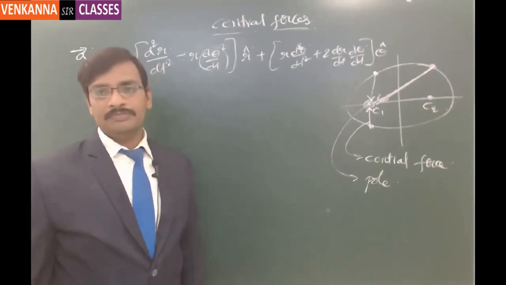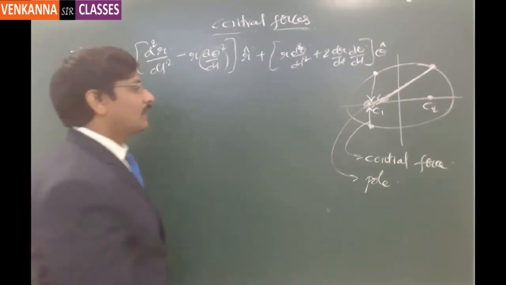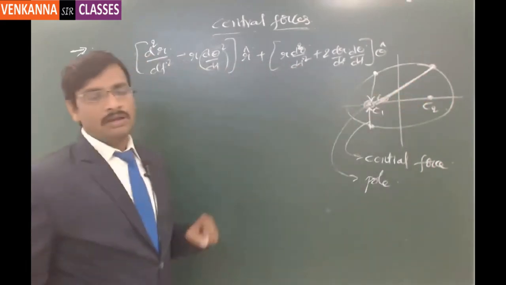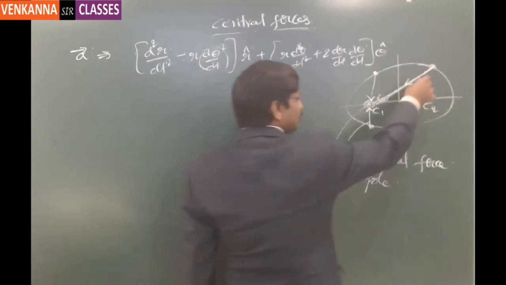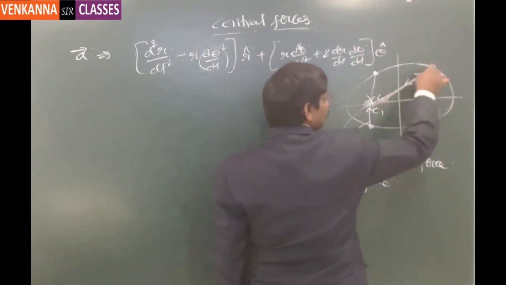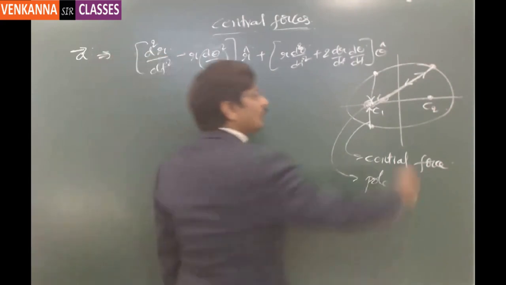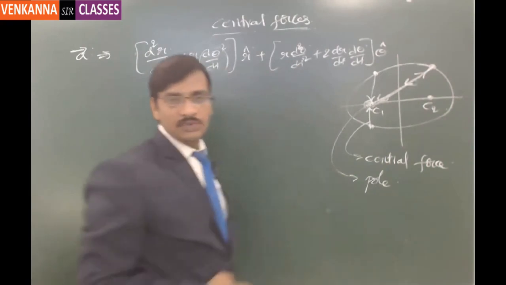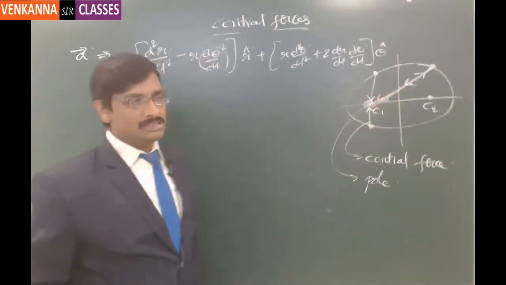Now, if the particle is moving in a plane and the line of action is always directed towards a single point, then this is the line of action of the force. If you notice, this being the pole, the radial vector is this one. So this is the radial vector or the radius vector. And the line of action of the force is in the negative direction of the radius vector, the minus r cap direction to be specific.